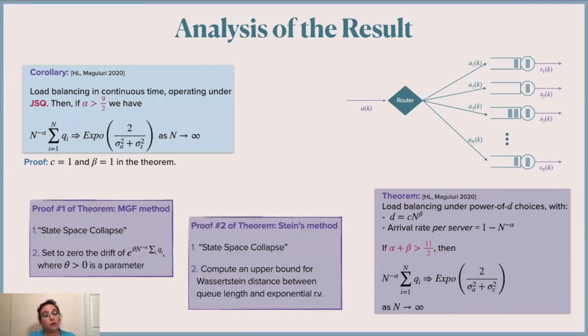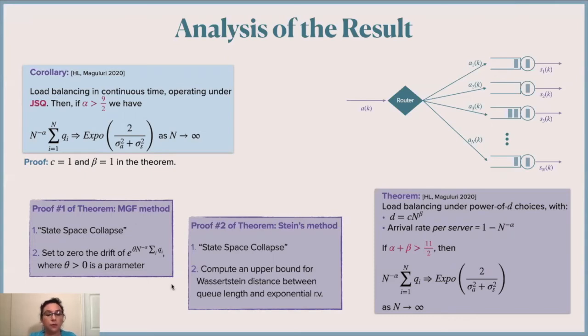Well, we have two proofs for the same result. The first proof involves the MGF method, which is a framework that we developed to study heavy traffic analysis of systems that satisfy complete resource pooling, or that have state space collapse into a one-dimensional subspace. In this case, we first need to prove some notion of state space collapse. I put here some quotation marks. I will explain why later. And then we set to 0 the drift of the function that will give the moment generating function, and we follow the steps from this framework.